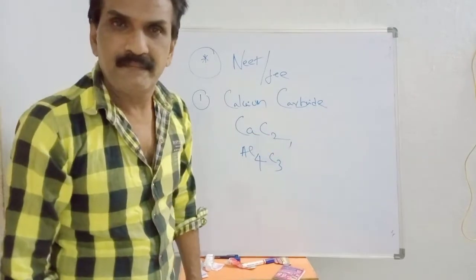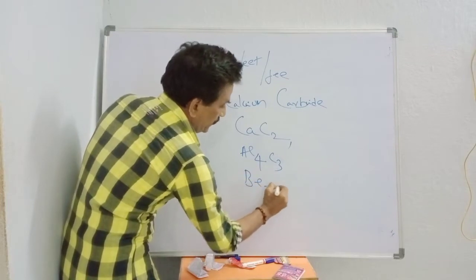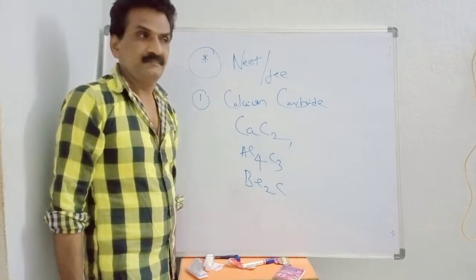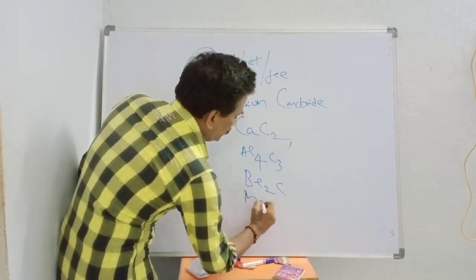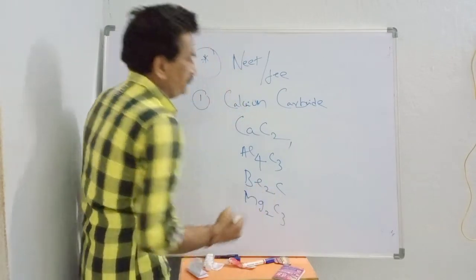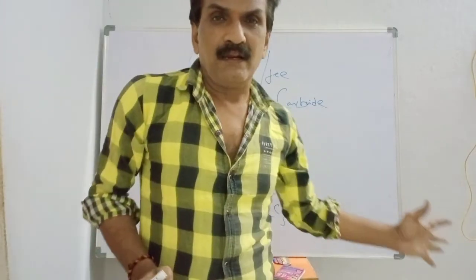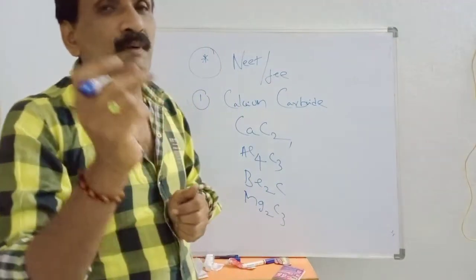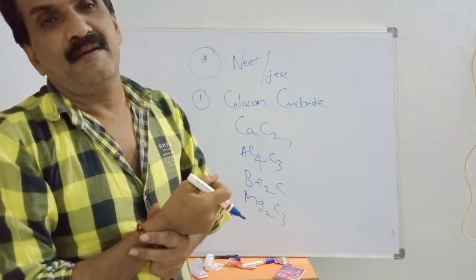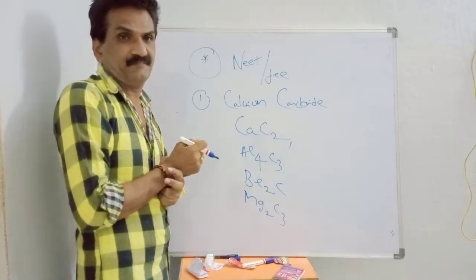The other is beryllium carbide, and the other one is Mg2C3, magnesium carbide. So definitely, if you are keen on this type of carbides, you may grab the marks in competitive examinations.